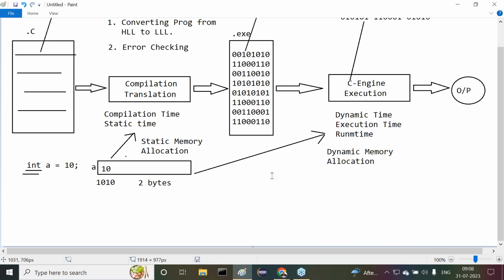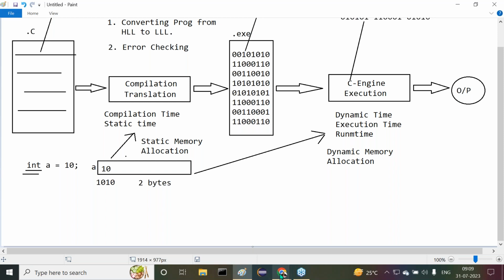If any programming language follows static memory allocation, then that programming language is called a static programming language. Come again. If any programming language follows static memory allocation, then that programming language is called a static programming language. Similarly, if any programming language follows dynamic memory allocation, then that programming language is called a dynamic programming language. Got it or not?